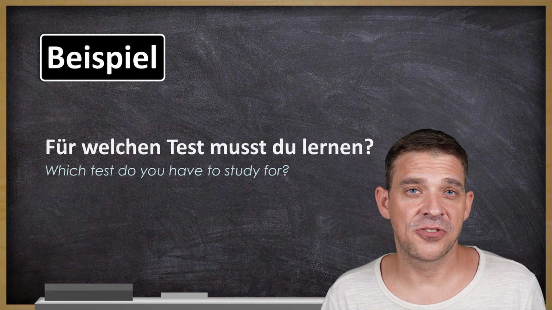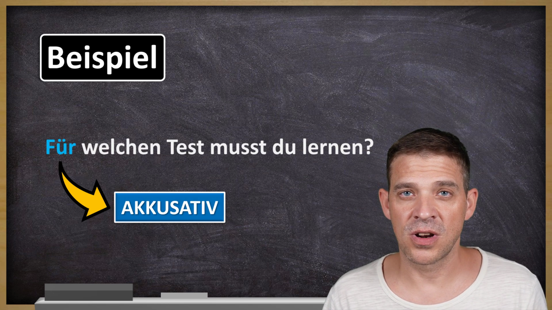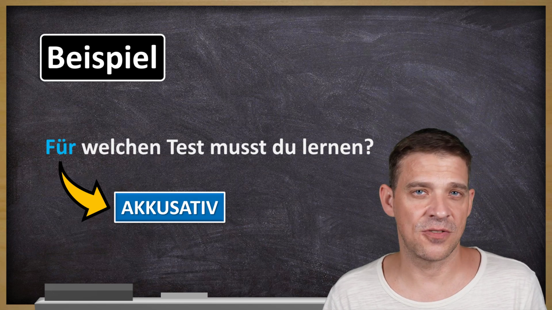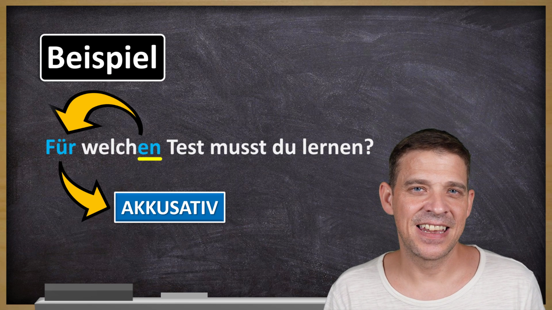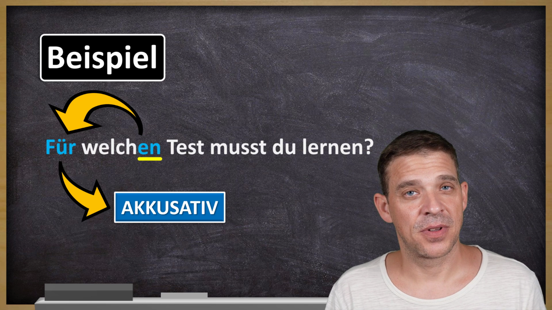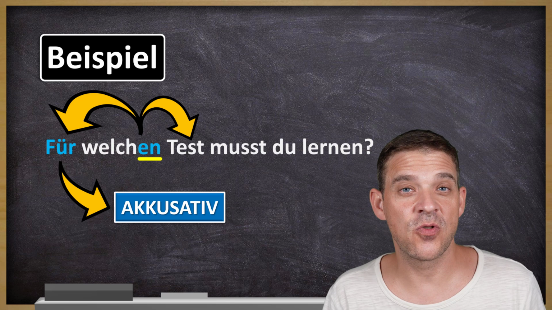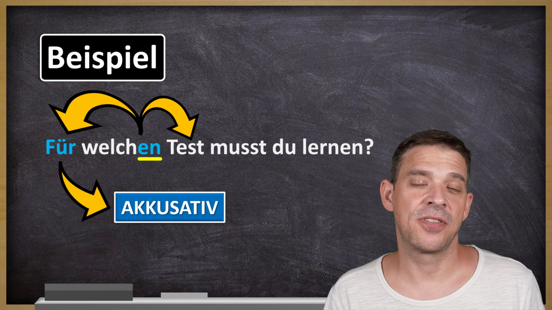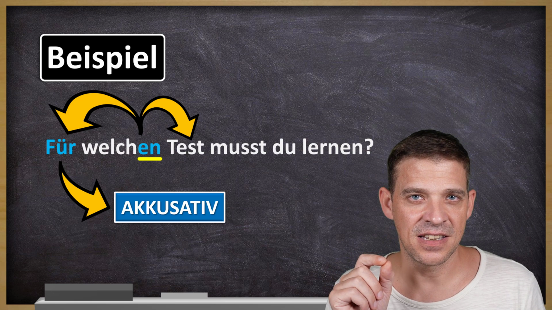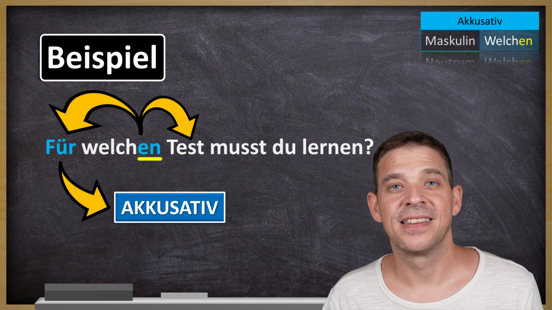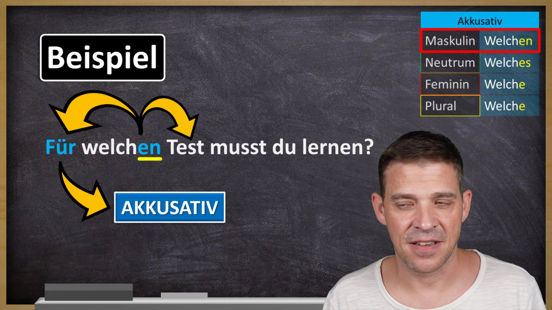Here we have the preposition für, and für is an Akkusativ preposition. It always takes the accusative case. Therefore, this welchen is also an accusative because it takes the case from the preposition. And it's welchen in masculine because it refers to the noun it precedes, which is Test here, und Test is masculine, der Test. Therefore, in Akkusativ, welchen.